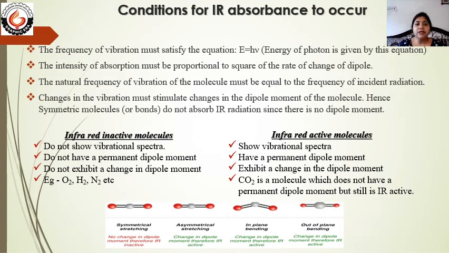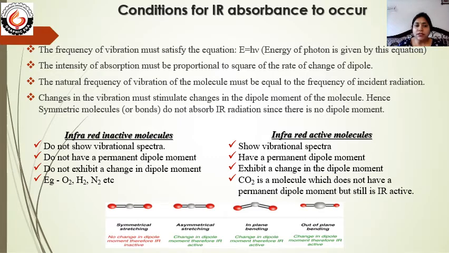Second, the intensity of absorption must be proportional to the square of the rate of change of dipole. Obviously, only if there is some change in dipole does IR absorbance take place, and the intensity of the absorption must be proportional to the square of that rate of change of dipole.